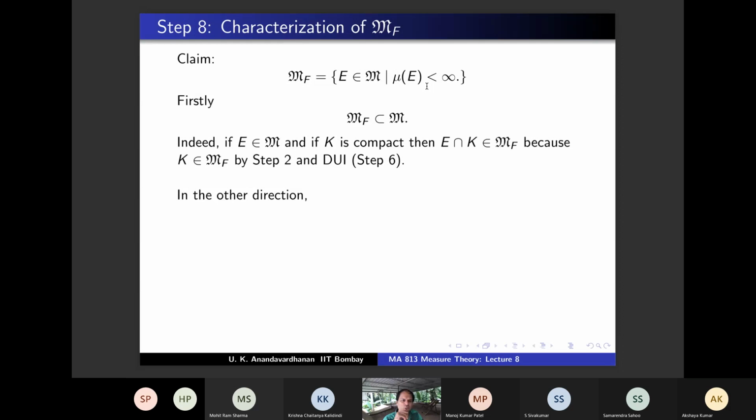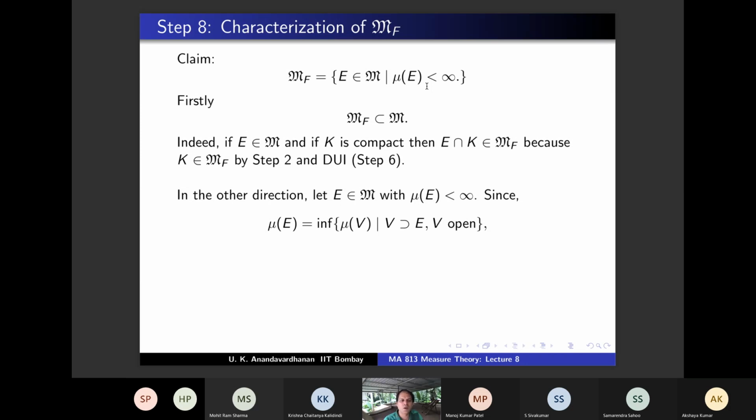In the other direction, you have to take E in M with finite measure, and then what do you need to show? Finite measure is already given to you. What extra do you have to show? You have to show that E is inner regular. Keep that in mind. And what we know is this is the definition of mu E anyway.